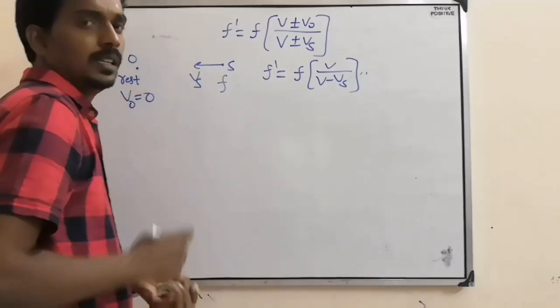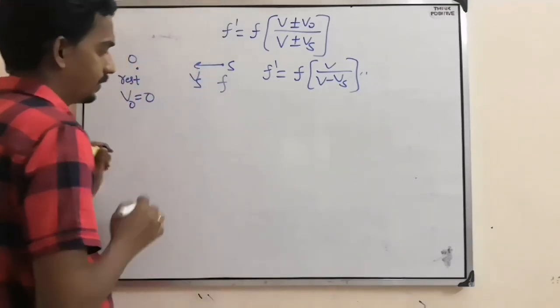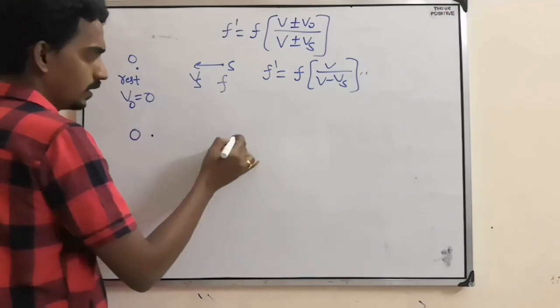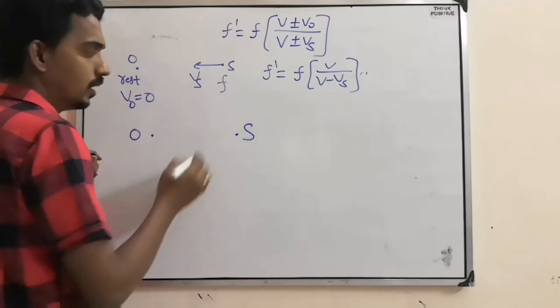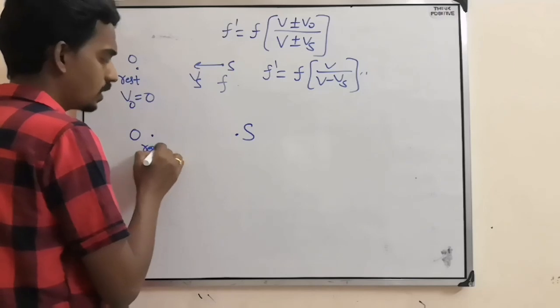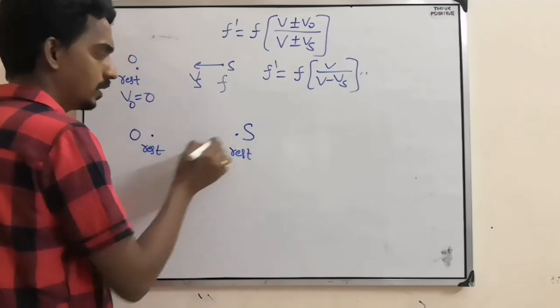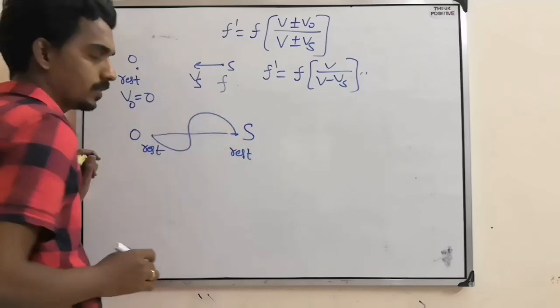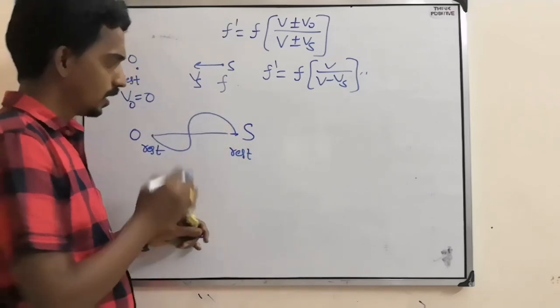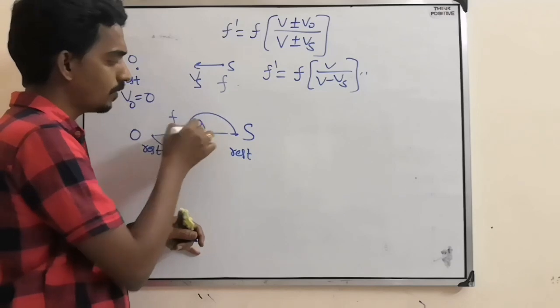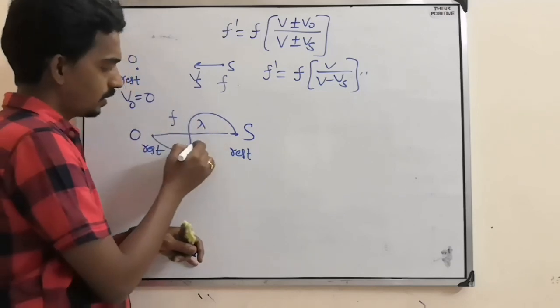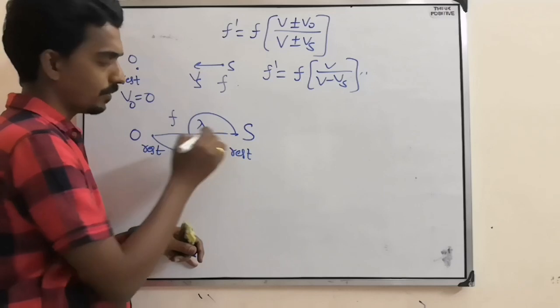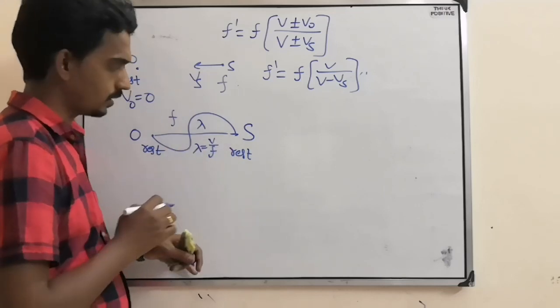I will show you. Now let us take here the observer, here the source. Suppose both are at rest. First consider both are at rest. Now it is delivering some sound, so it will travel like this. Yes or no? So there is some frequency, there is some wavelength, and then lambda equals V by F, speed by frequency.